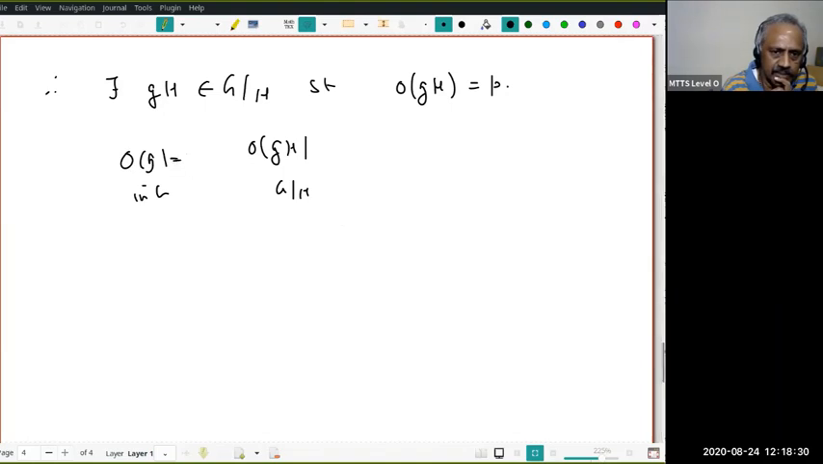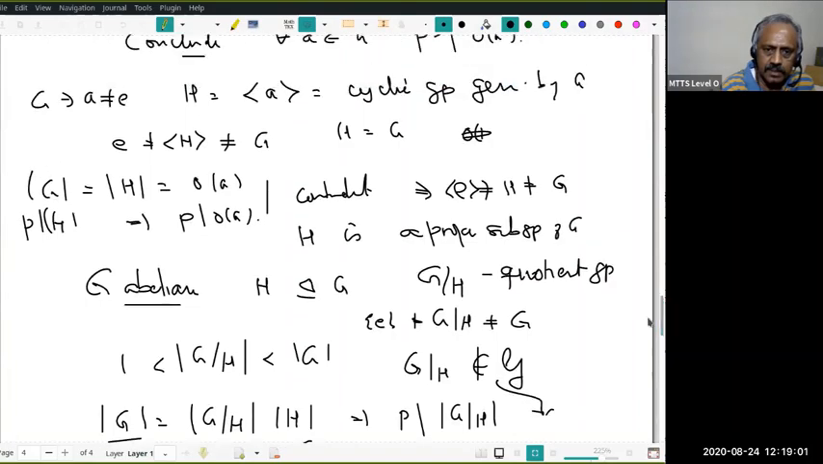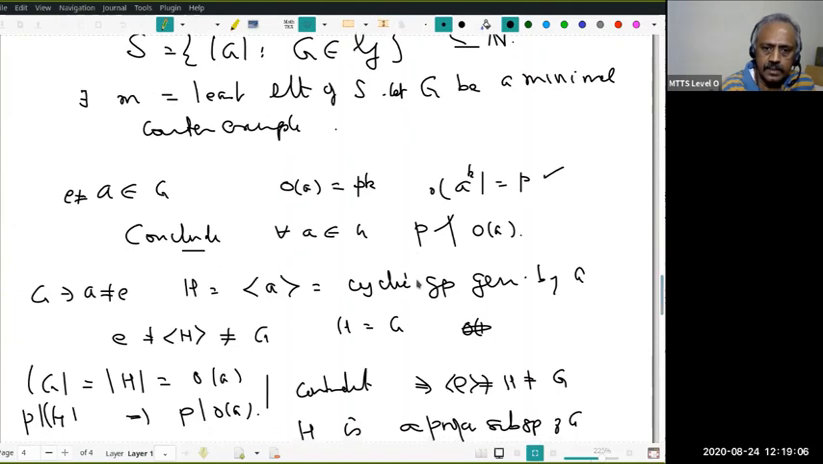Suppose the order of g is M. Then g to the power M is the identity. This implies (gH) to the power M, which is g to the power M times H, is the identity in the quotient by H. Therefore the order of gH is a divisor of the order of g. But the order of gH is P. Therefore P is a divisor of the order of g. But this is again a contradiction, as we said earlier. This is the conclusion.